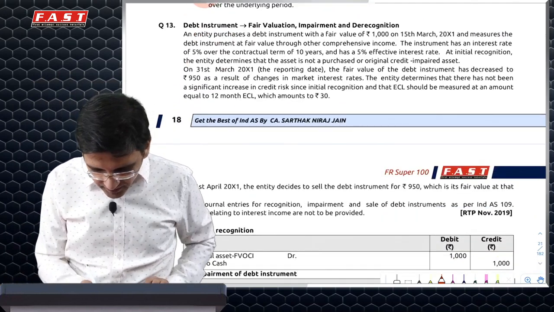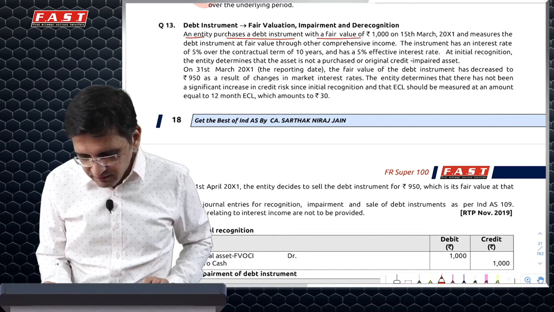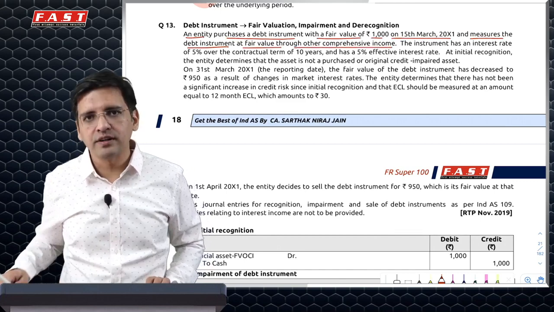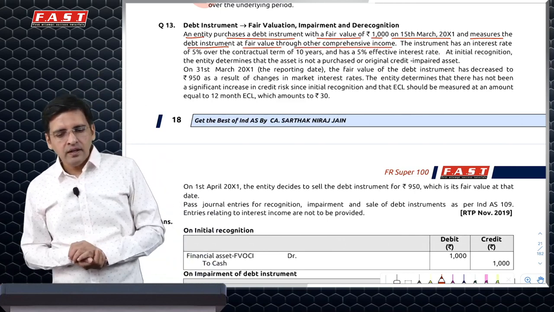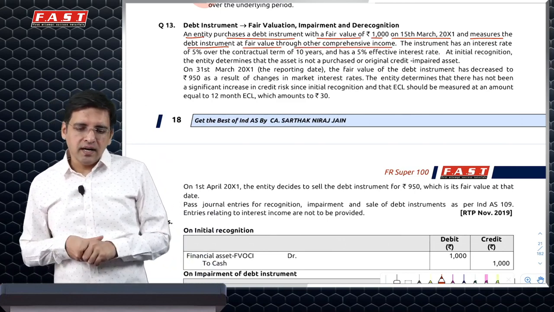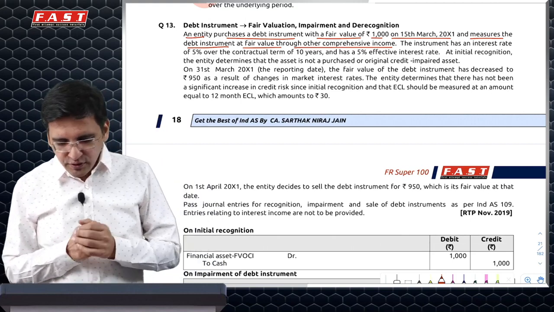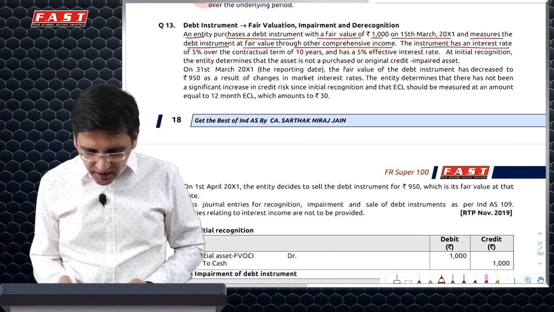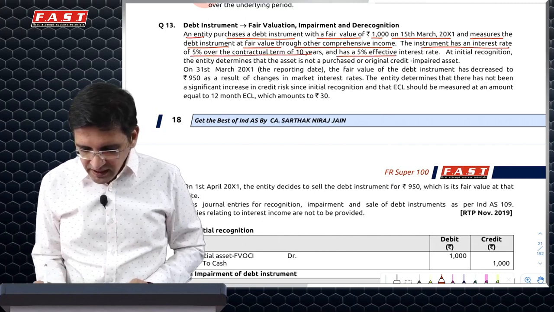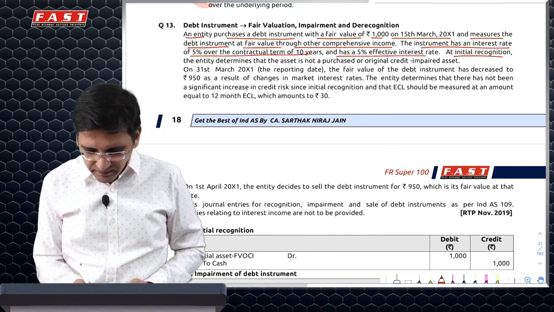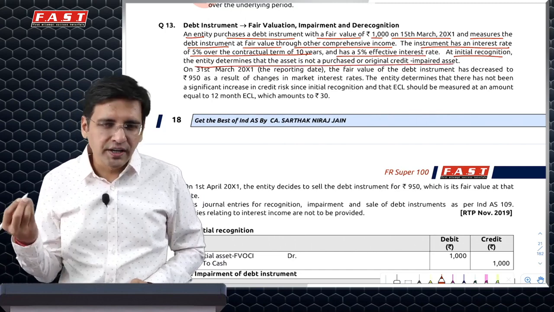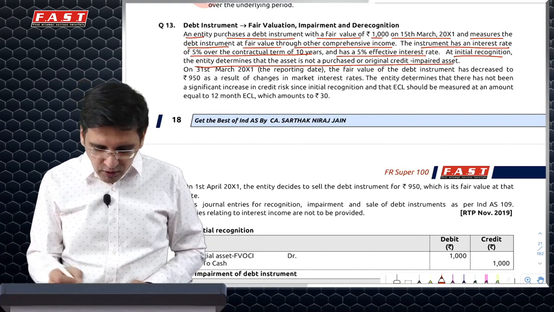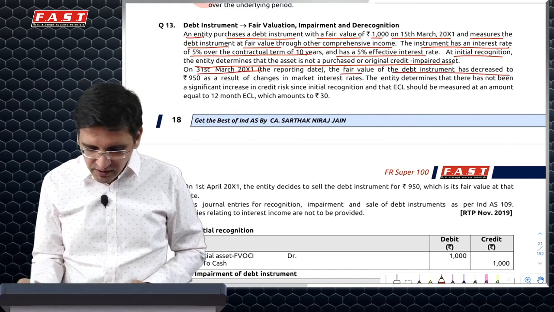Next, an entity purchases a debt instrument with fair value of 1015 March and measures the debt instrument at fair value through other comprehensive income. So it says that I have purchased a debt instrument for $1,000 and it is FVOCI. Interest rate is 5% for 10 years and effective rate is also the same. It is not an originally credit impaired asset, so I don't have to do a lifetime impairment loss check. On 31st March, fair value has decreased to 950.